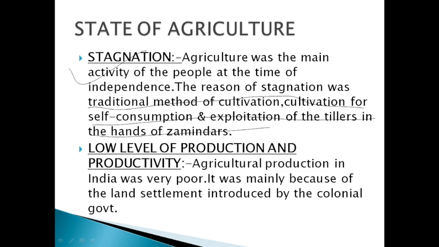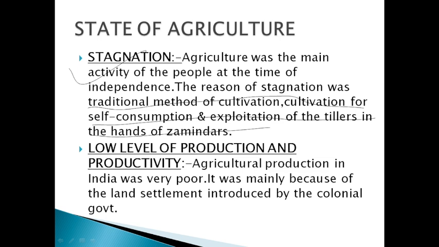Then, cultivation was done only for self-consumption. It means that the farmers didn't have the concept of marketable surplus. They produced whatever was required for them. They didn't produce something extra which they could have sold in the market.